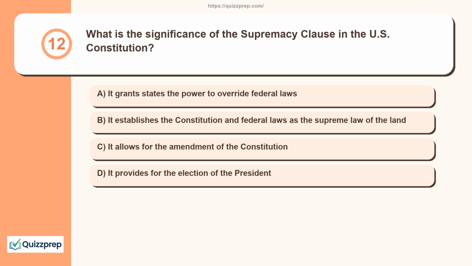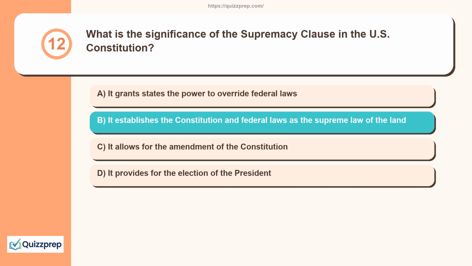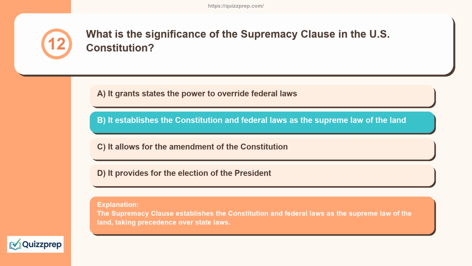Question 12. What is the significance of the Supremacy Clause in the U.S. Constitution? It grants states the power to override federal laws. It establishes the Constitution and federal laws as the supreme law of the land. It allows for the amendment of the Constitution. It provides for the election of the President. The Supremacy Clause establishes the Constitution and federal laws as the supreme law of the land, taking precedence over state laws.